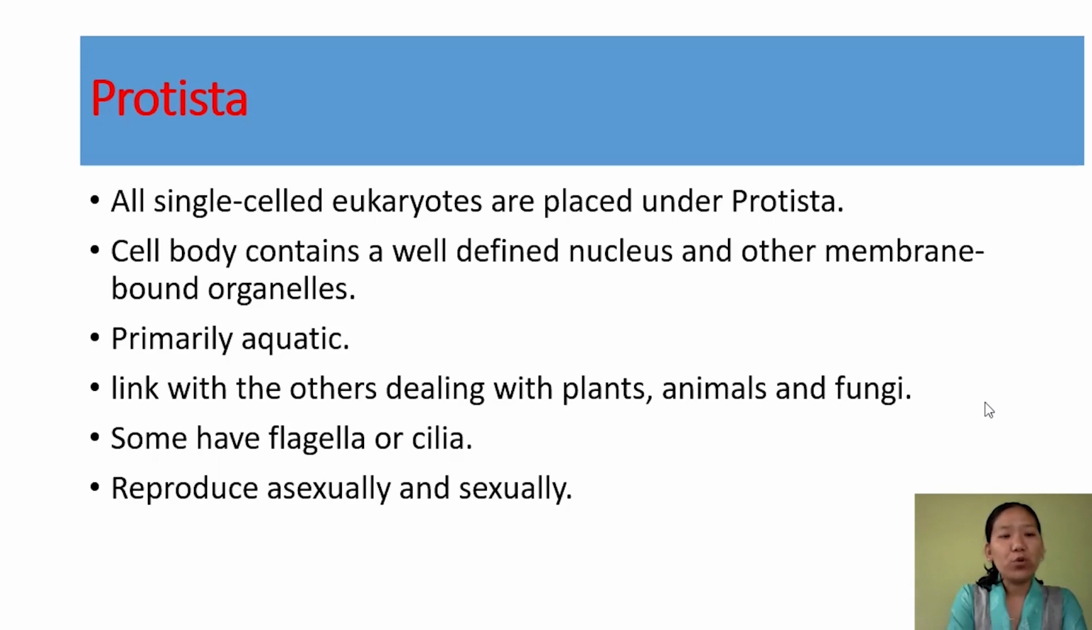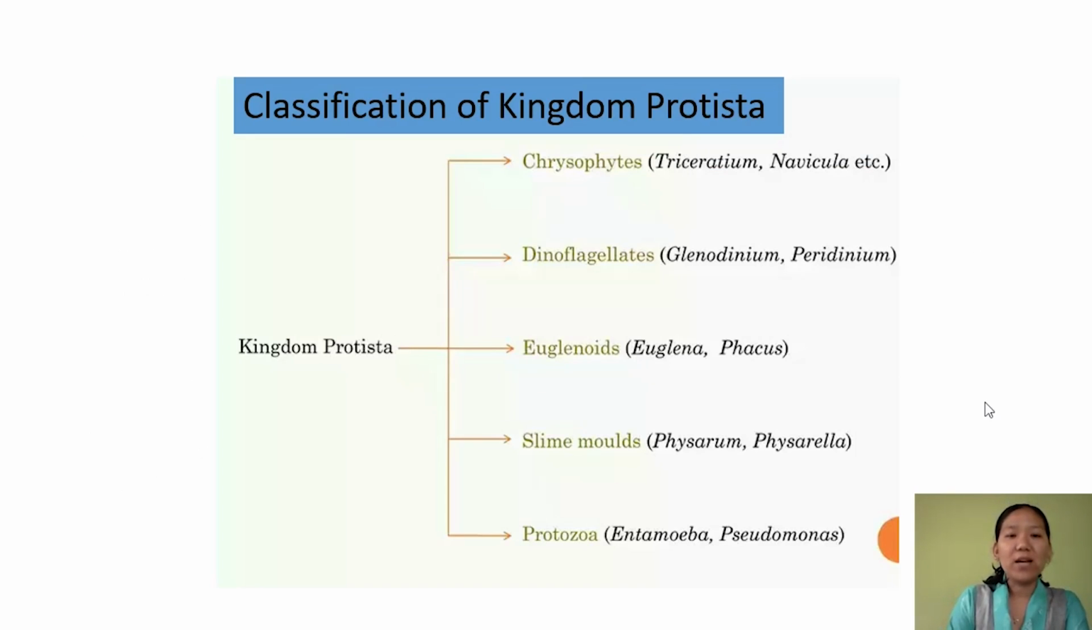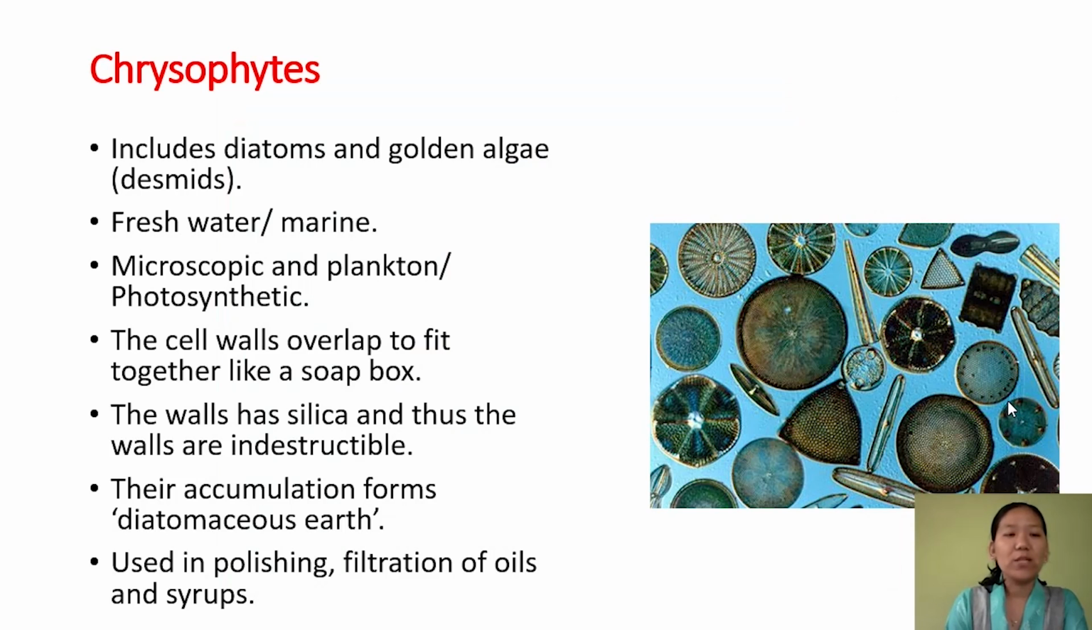Some of these Protista have cilia, and some of them have flagella. Talking about reproduction, both sexual and asexual reproduction is found. The Protista are classified into chrysophytes, dinoflagellates, euglenoids, slime molds, and protozoa. Let us talk about these one by one. The first one is chrysophytes.